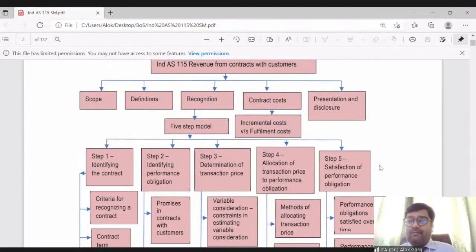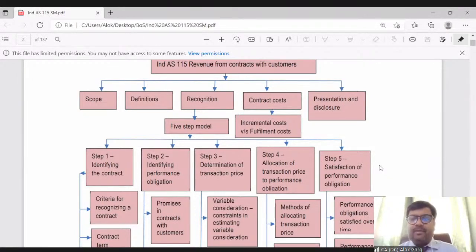So my dear friends, as I told you, this is the single standard which talks about the entire revenue recognition, and there is no separate standard for construction contracts. So here we will also discuss what is meant by contract cost, right? What is the incremental cost, fulfillment cost? We will discuss that. We'll touch upon the presentation and disclosure, and we will also discuss one of the appendices of Ind AS 115, which is service concession arrangements, right? So we'll discuss that part also.